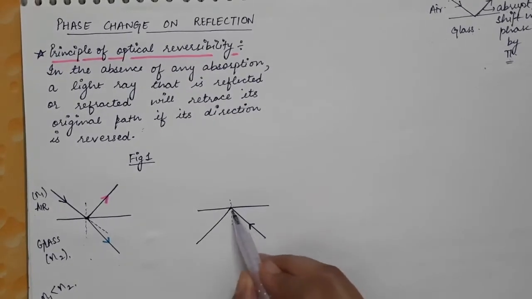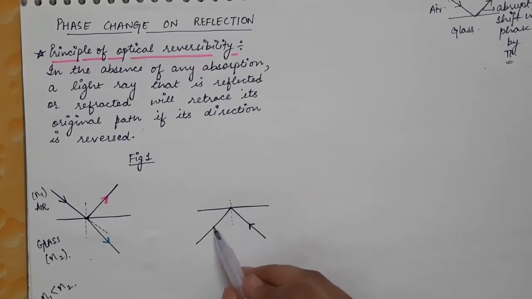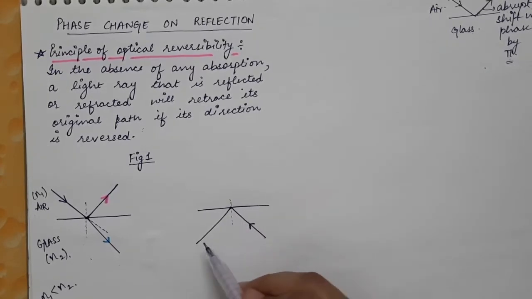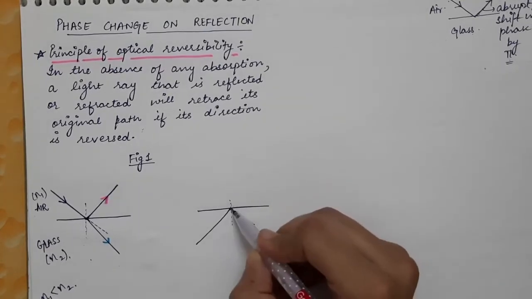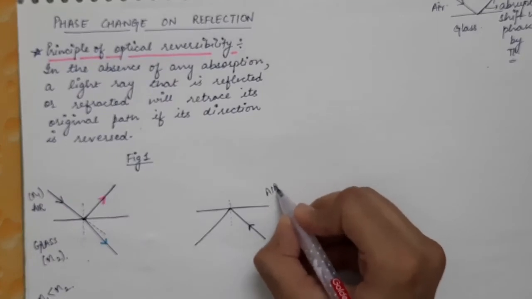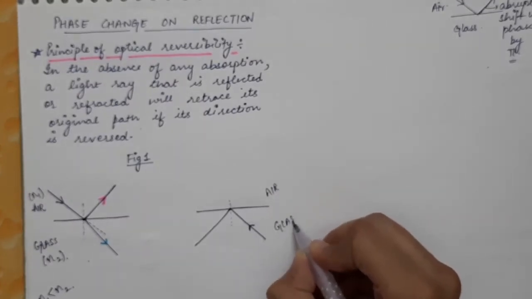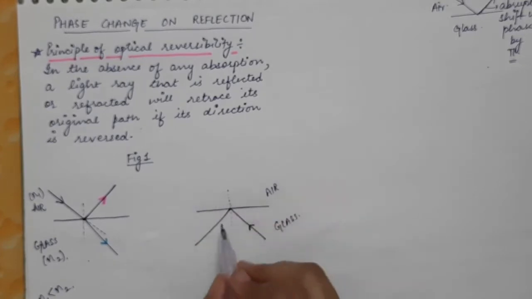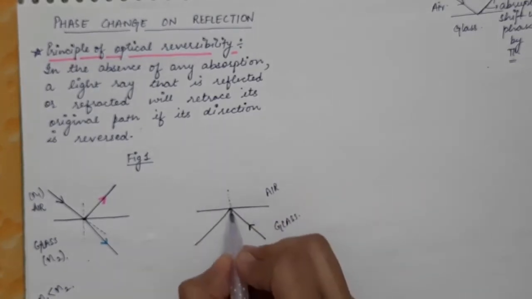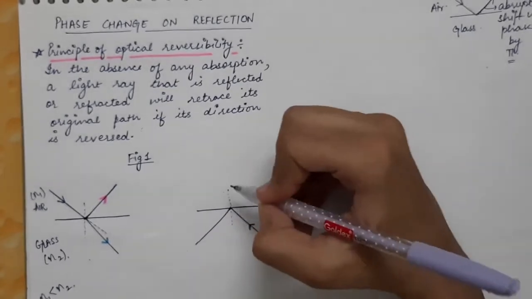So this refracted light ray, when its direction is reversed, will get reflected in this direction, and also this light ray which is now incident on the rarer medium will get refracted.